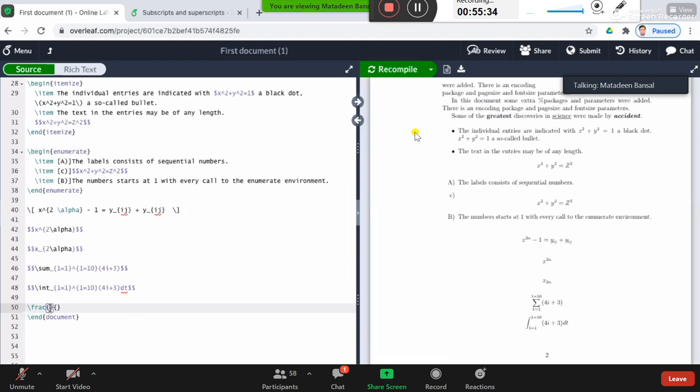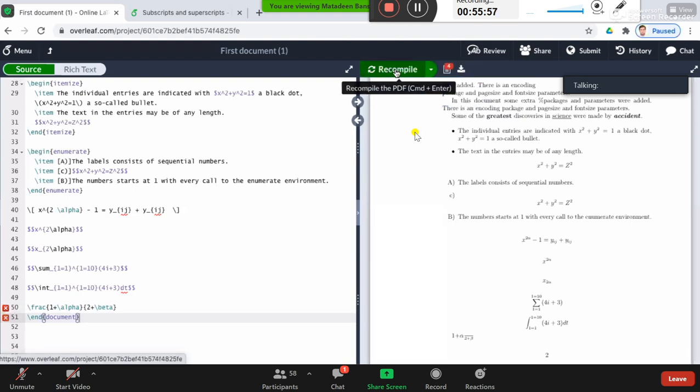Suppose you want to write 1 plus alpha in the numerator and 2 plus beta in the denominator. It will appear like this.